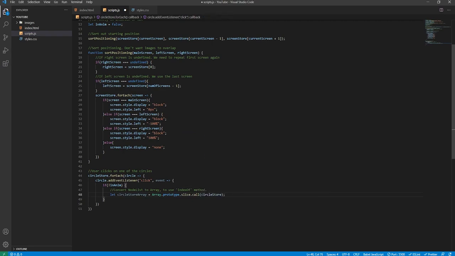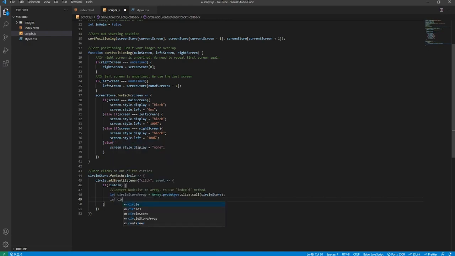So remember I said the circle store is a node list array. Well, the node list array doesn't have access to basic JavaScript methods like the index of method, but an array does. So what we need to do is convert the node list array into a normal JavaScript array, and the way that we do that is we use this here. So now on circle store array, that will be an exact copy of the circle store essentially, and it will give us access to default JavaScript array methods like index of.